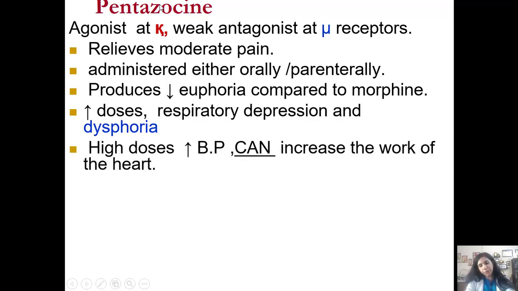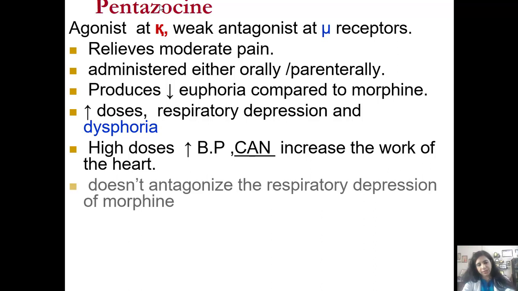In doses, it does produce respiratory depression, but that respiratory depression may not be as severe or life-threatening as with a pure mu agonist. At high doses, it increases the blood pressure and it can increase the work of the heart, because it causes sympathetic stimulation. So even if we have pentazocine available in the hospital, we would never give it for abolishing the pain of acute MI, because acute MI is already a compromised situation where the demand of the heart cannot be matched by the supply. The coronaries are absolutely blocked.